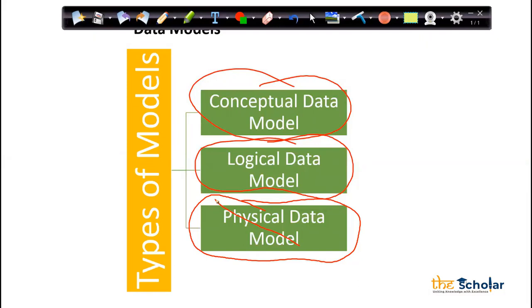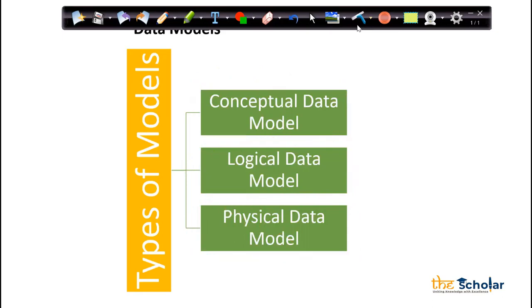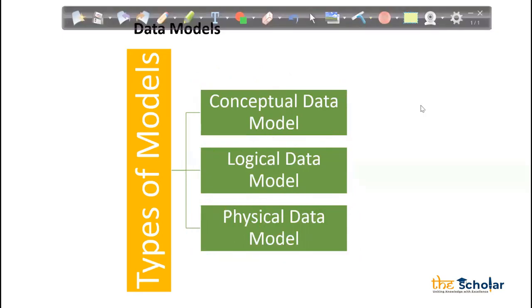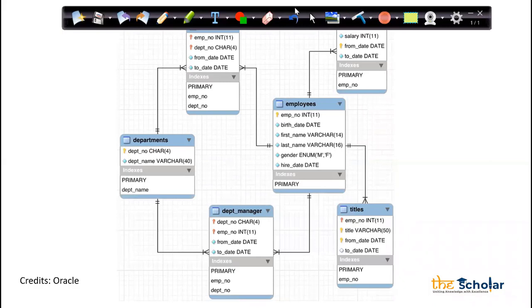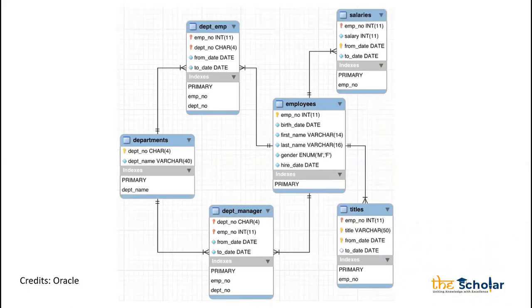So that is what the different types of data models are. And again, once we start creating the tables, you'll get more idea about primary key, foreign key, and all those things. So we'll discuss that more once we start the practical. This is a sample data model which you can see here. This is how the data model looks like. Now here, let's try to understand.